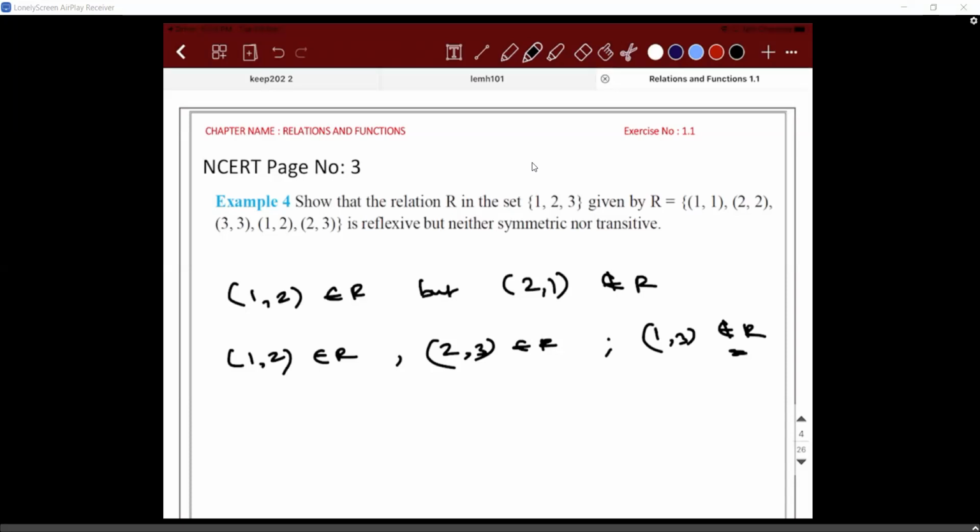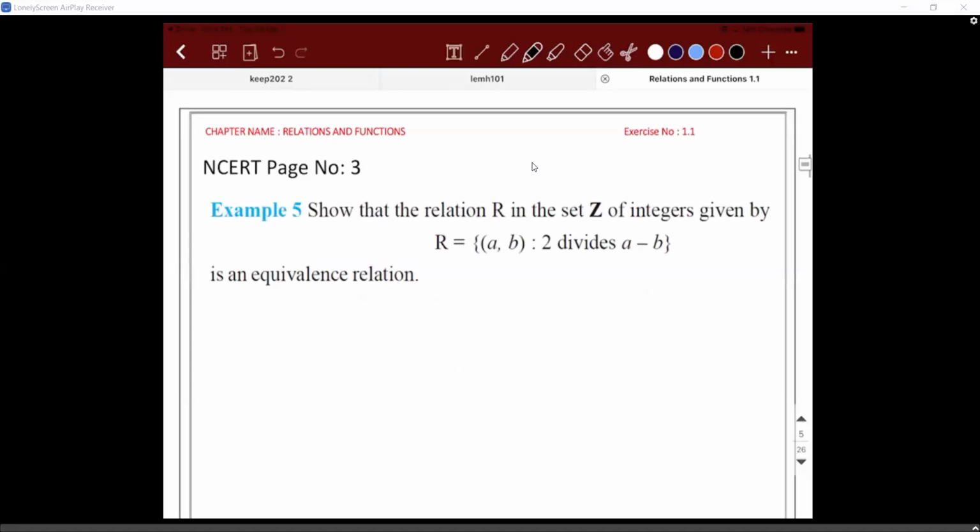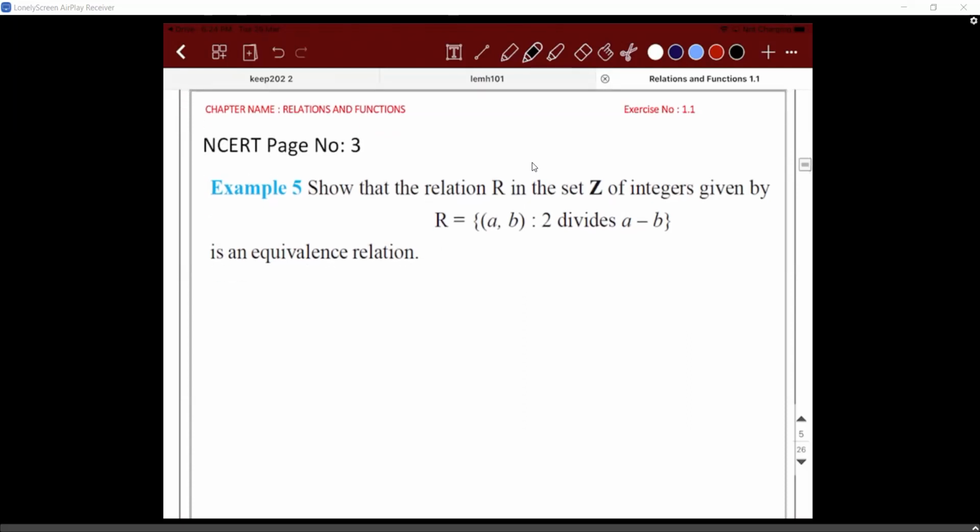Shall I proceed? Think about it. Show that the relation R in the integer set given by R = {(a,b) such that 2 divides a minus b}. 2 divides a minus b means a minus b is an even number. So you have to prove that this is an equivalence relation. It's slightly challenging, right? So let's see. Sometimes you can take numbers also, but I'll try to do it with generic values. If you need to represent it in the exam, you can take some random numbers and do it. Since they gave the set Z.